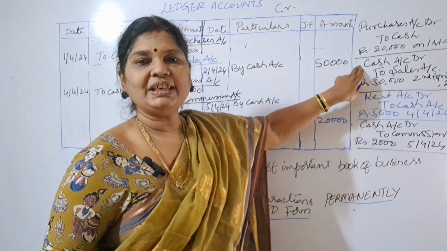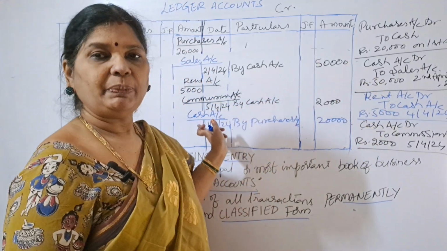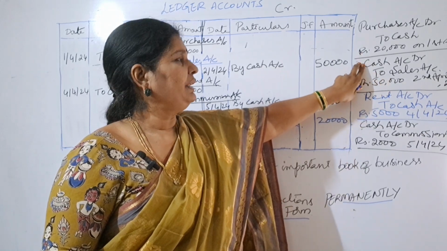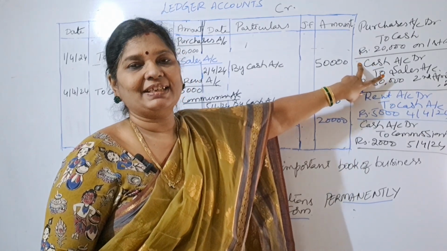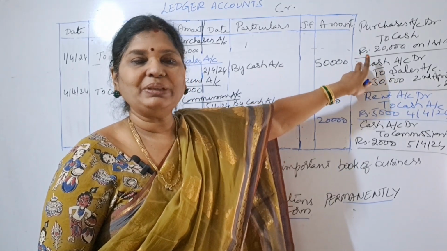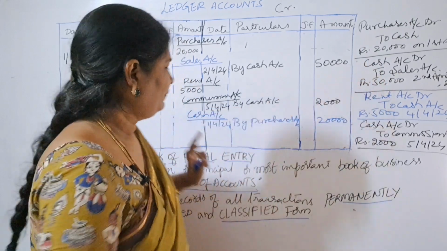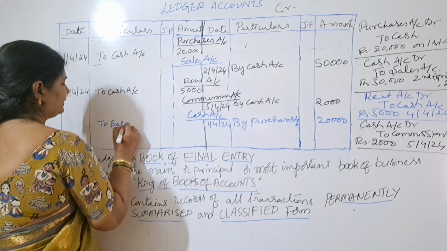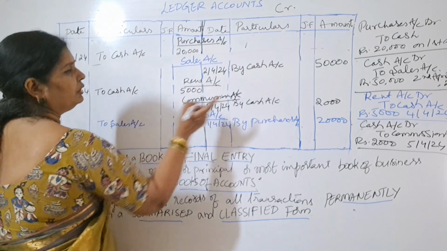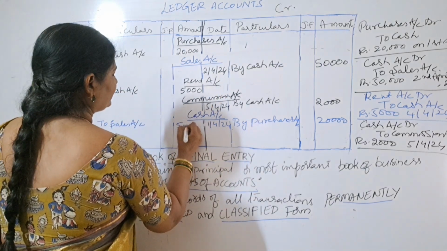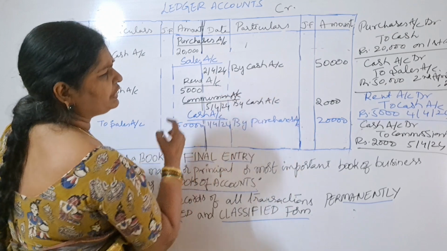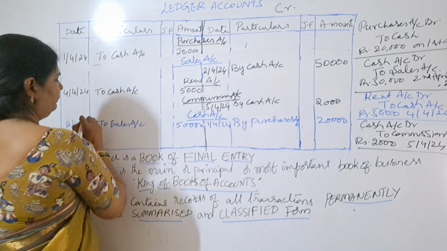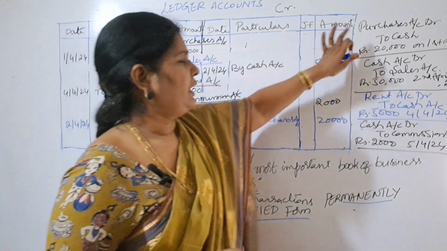Right? Next, second transaction. Cash account debit to sales account. Which account are we preparing? We are preparing cash account. So cash is in which place? Debit place. What is opposite to cash? Sales. So this sales we have to take to the debit side of cash account. So, to sales account, rupees 50,000. On which date have we sold? On 2nd April 2024, right? So these two are over.